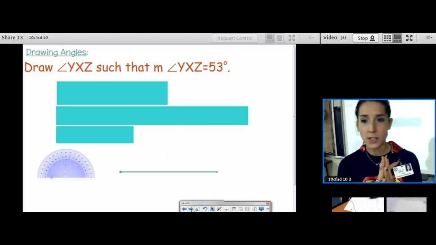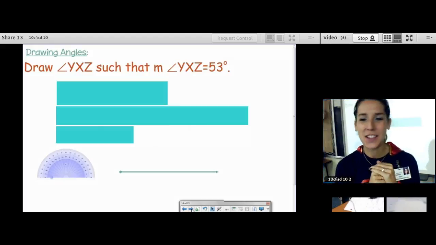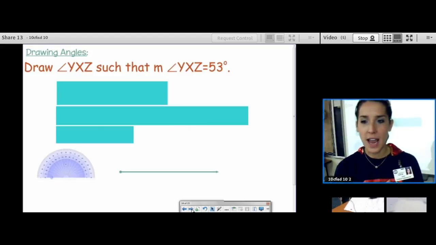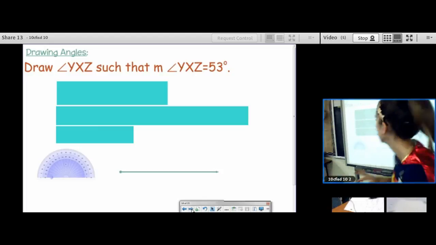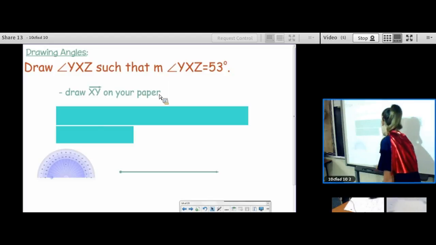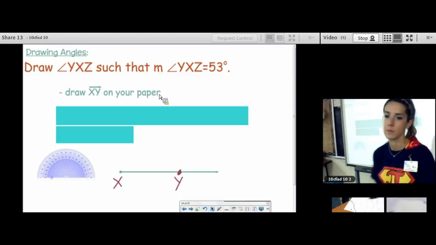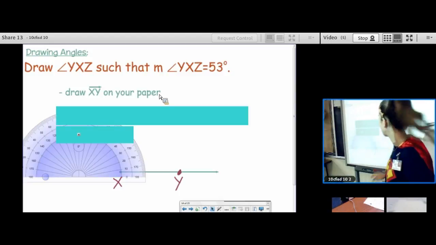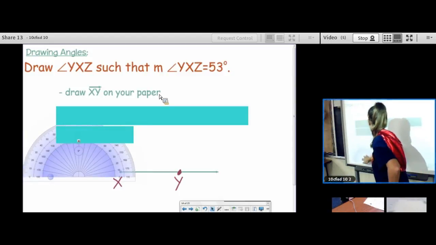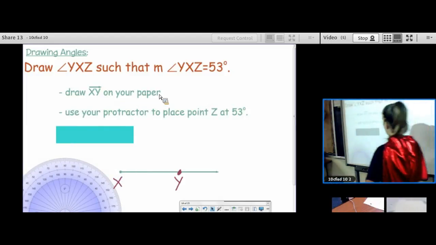Okay, if you have a protractor with you today, in your notes, we are going to draw angle YXZ such that the measure of angle YXZ is 53 degrees. So if you have a protractor today, use a straight edge or a ruler or the bottom of your protractor and draw ray XY on your paper. So we have ray XY. Awesome. What does it say we do next? Use your protractor to place point Z at 50 degrees.